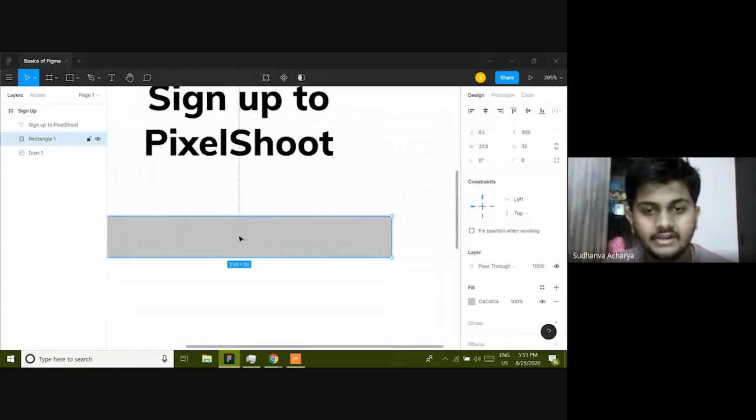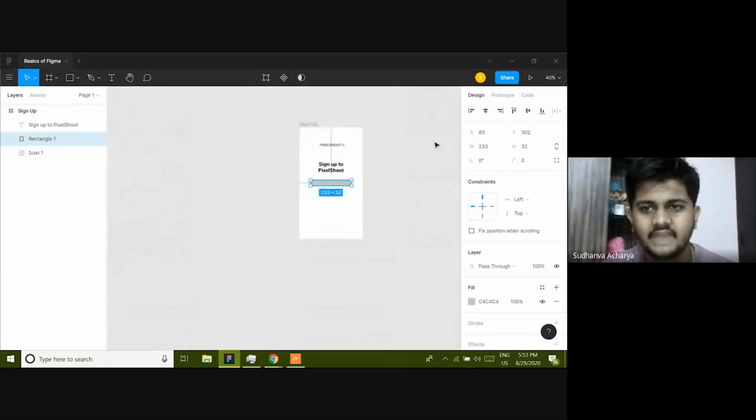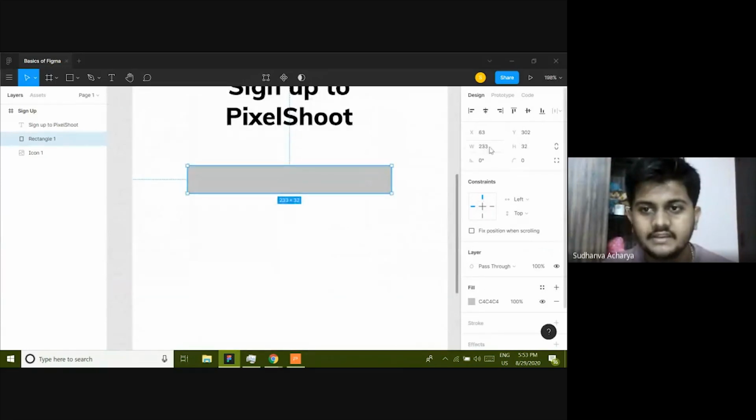So what I'm going to do is click on this, and here I have X and Y. X and Y mean the distance from the canvas, which is not at all required here. Width and height, okay, it is 233. I'll just make it 232.